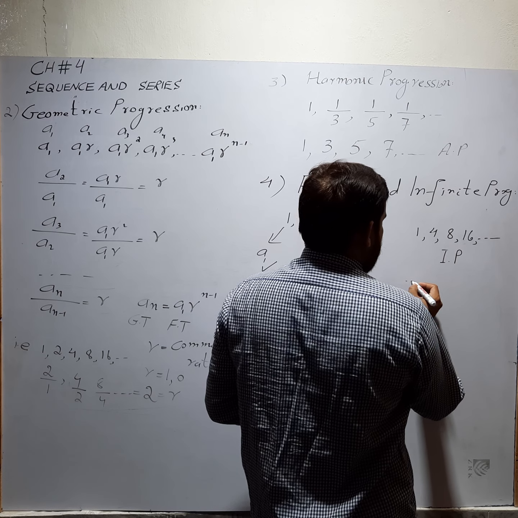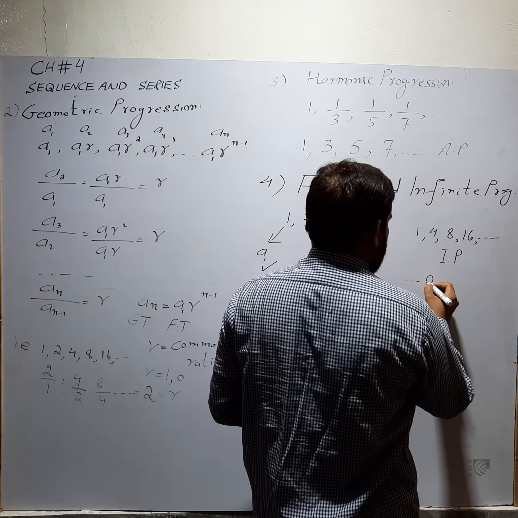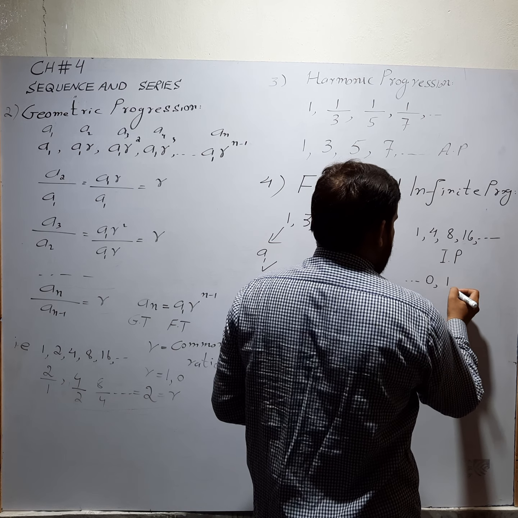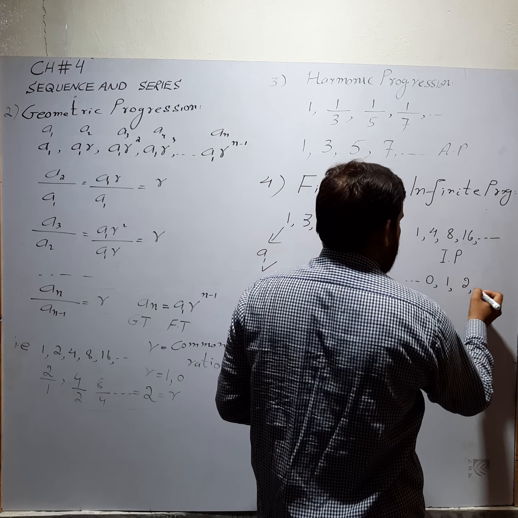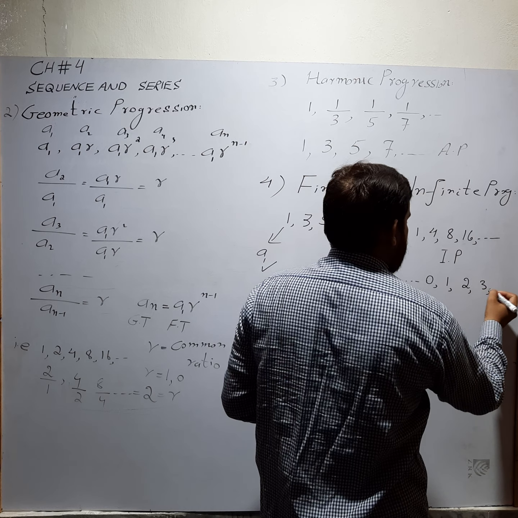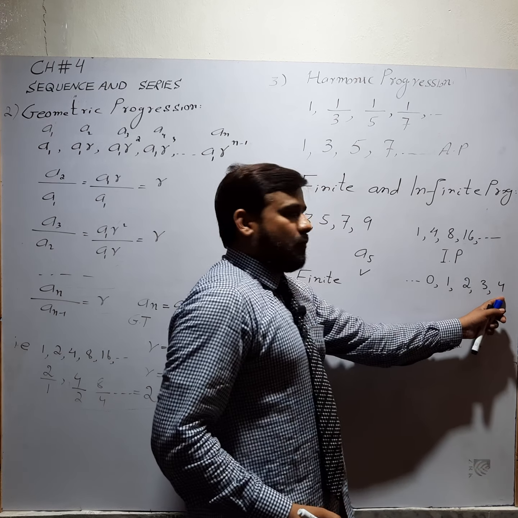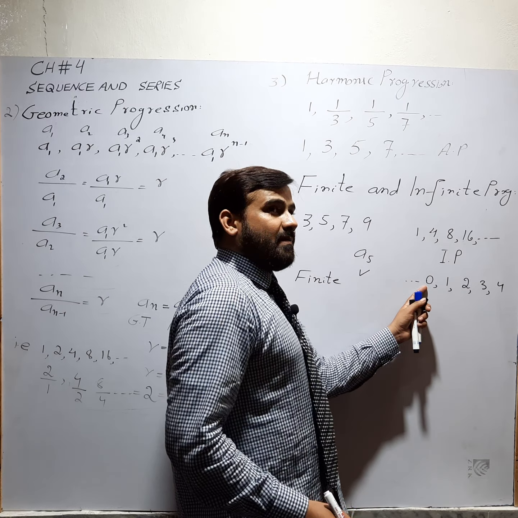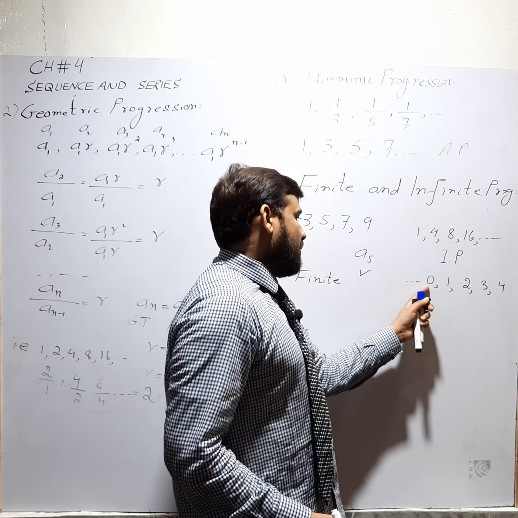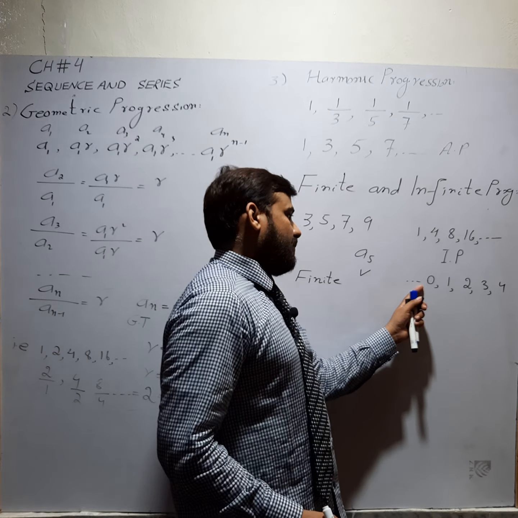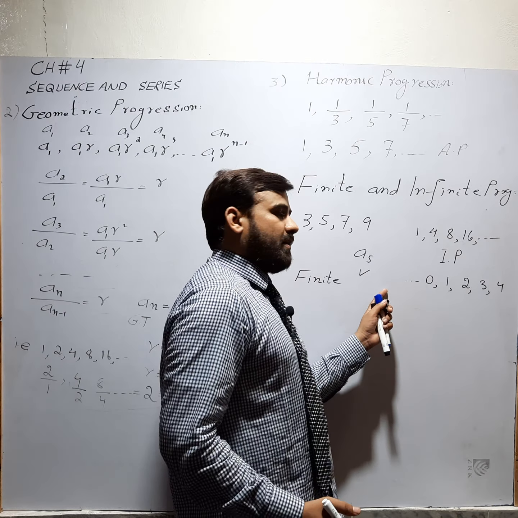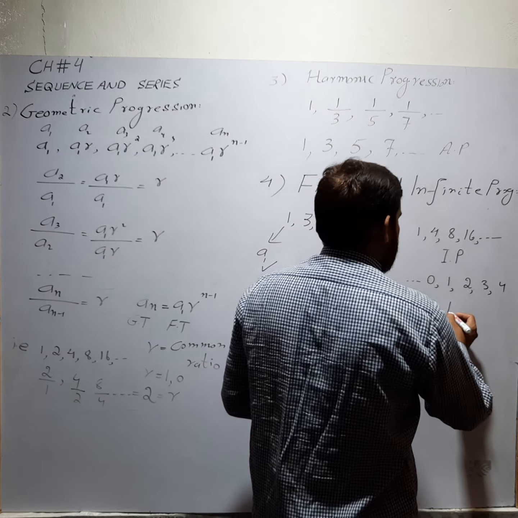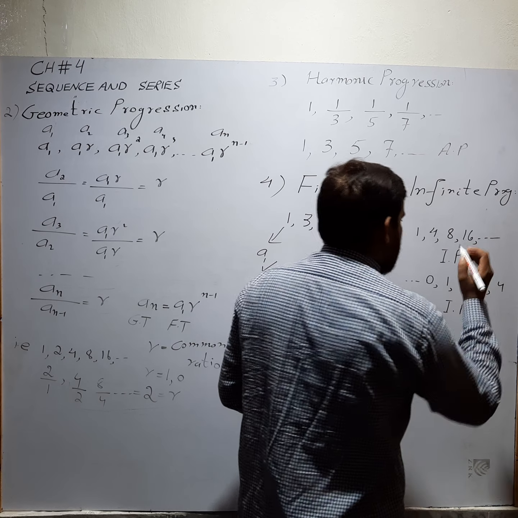Another example is 0, 1, 2, 3, 4. The last term 4 is known, but 0 is not a first term because before 0 there are other numbers, -1, -2 and so on. So, it is also an example of infinite progression.